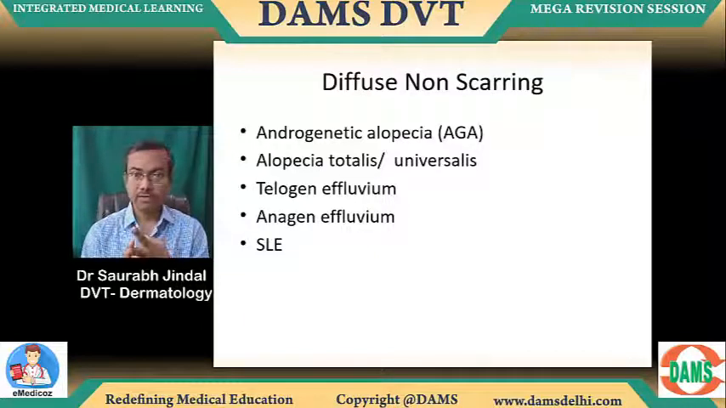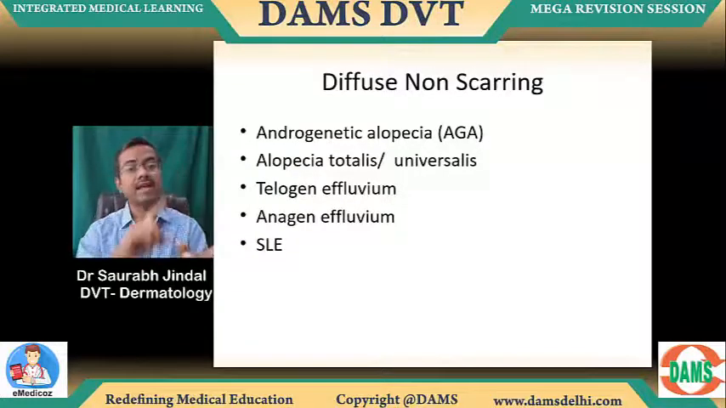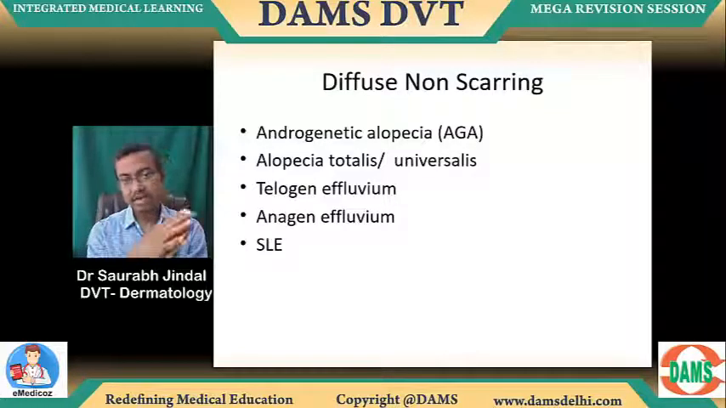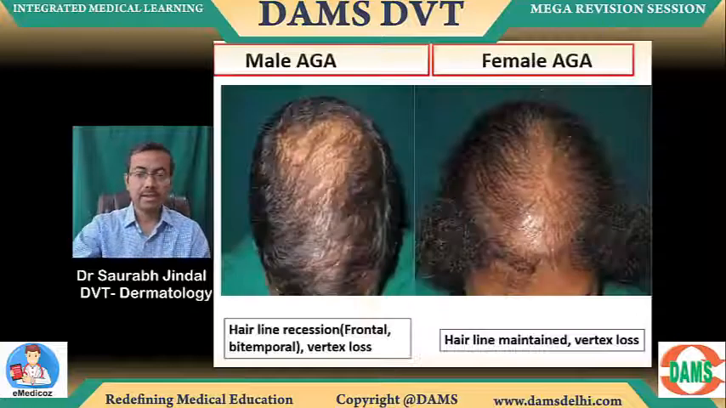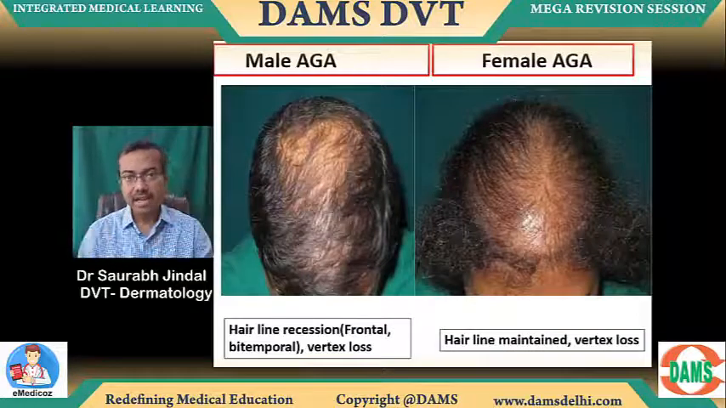Alopecia totalis universalis. Telogen effluvium, anagen effluvium, and SLE. Okay, remember SLE can cause scarring and non-scarring both. So AGA, alopecia totalis universalis, telogen effluvium, anagen effluvium, and SLE. Now this male AGA versus female AGA is simple to identify.